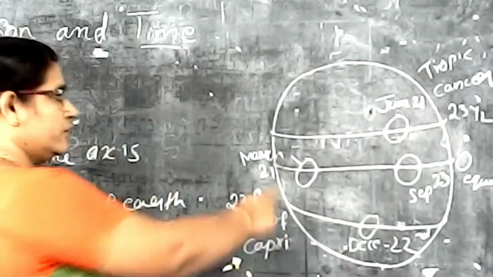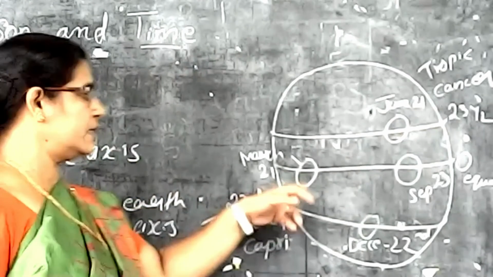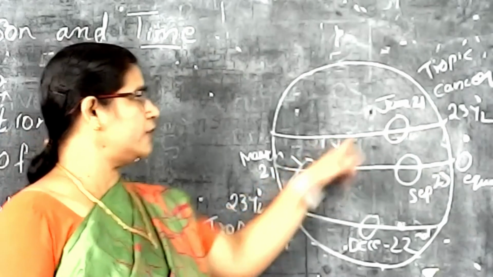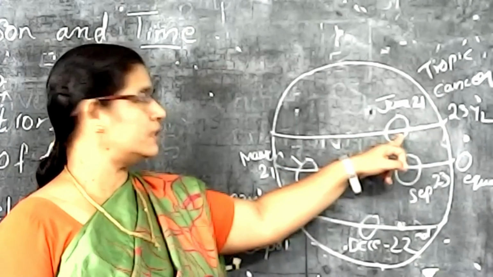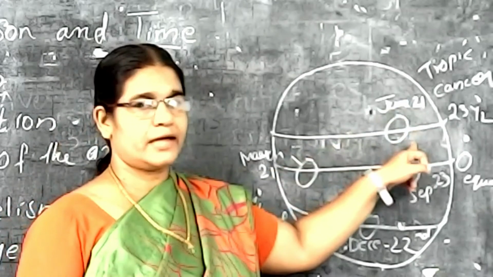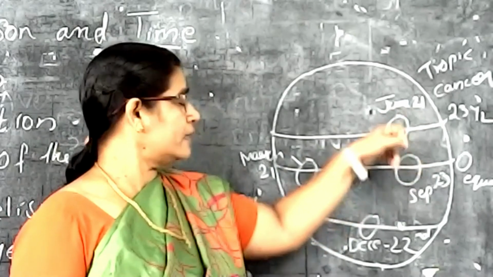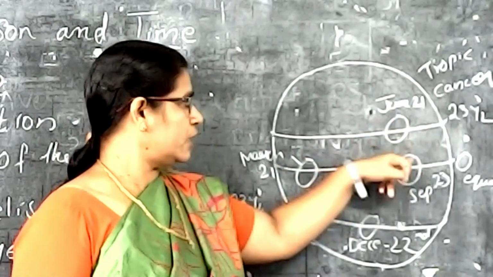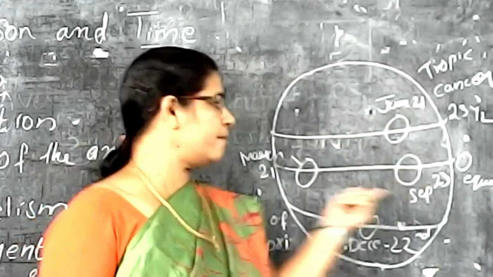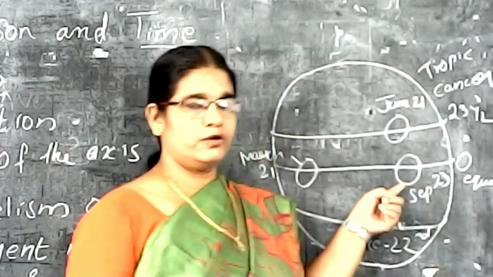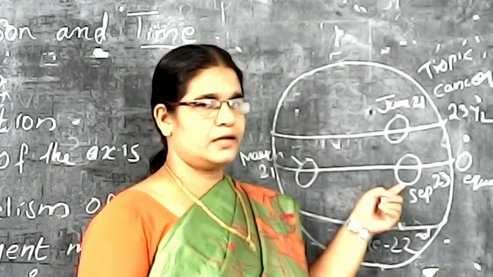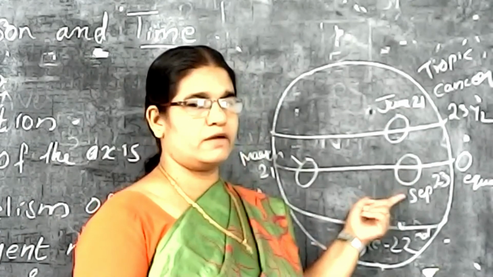So on March 21st, the position of the sun is over the equator. Then after March, April, May, June, at the time of June, June 21st, the position of the sun is in the Tropic of Cancer. Understand? Then again the sun is moving to the equator. Then after June, July, August, September, on September 23rd, again the position of the sun is over the equator. Understand? The position of the sun is over the equator.